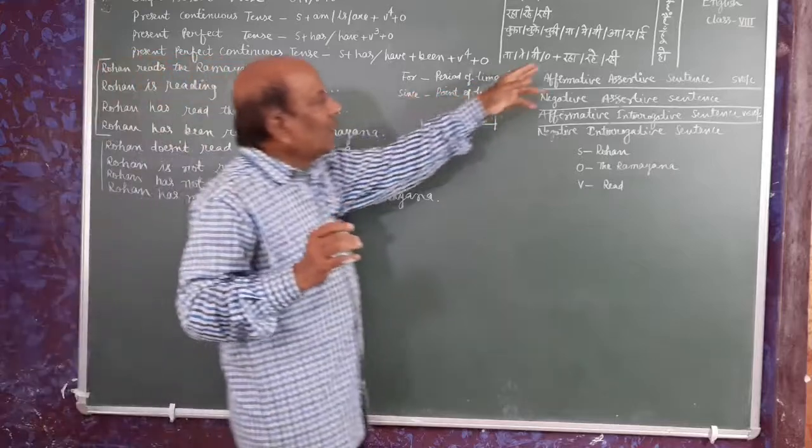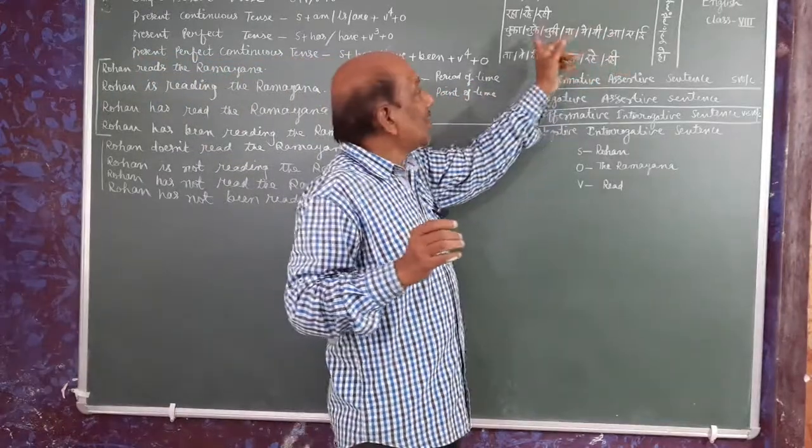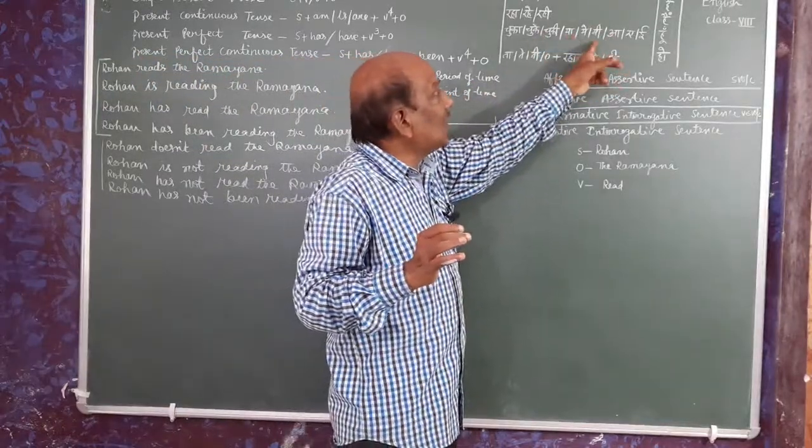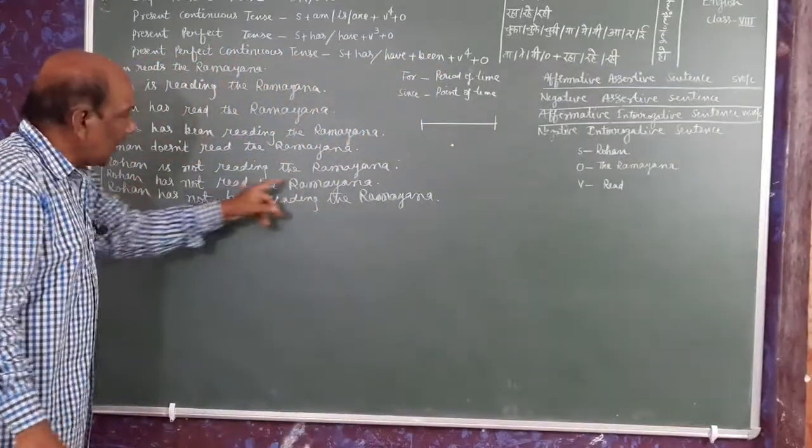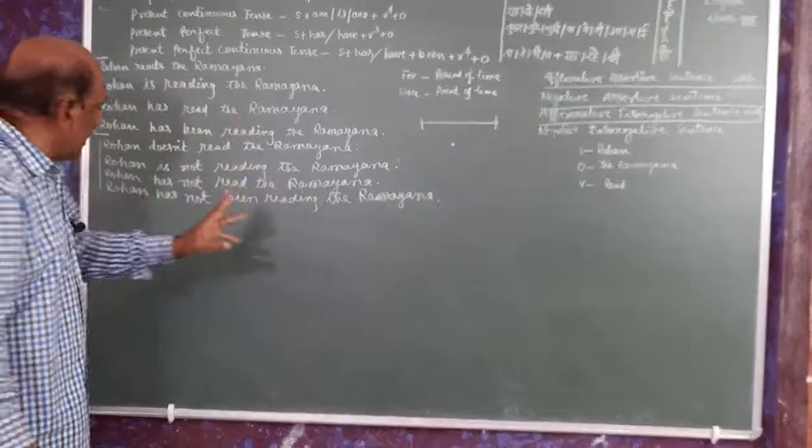See here, we see "a" also. "Chuka", "chuke" is also correct. "Ya" is also correct. Now "a" is also correct. So, रोहन रामायण नहीं पढ़ा है.